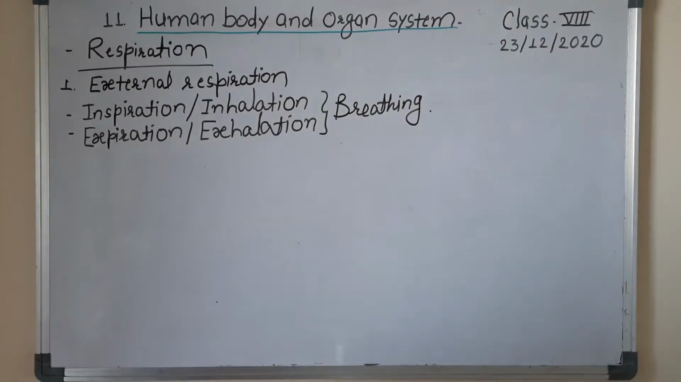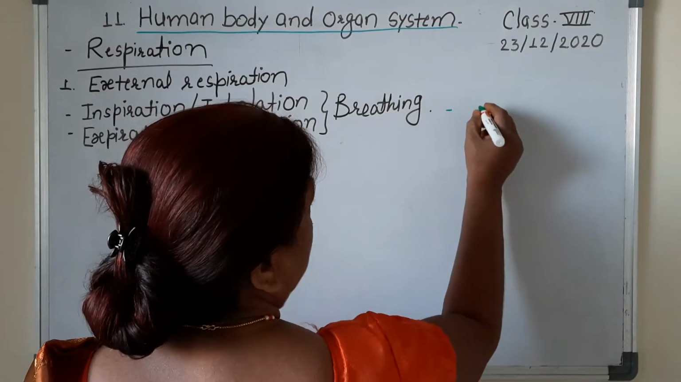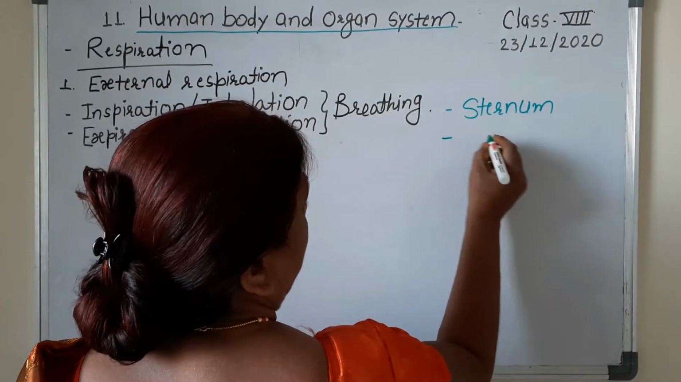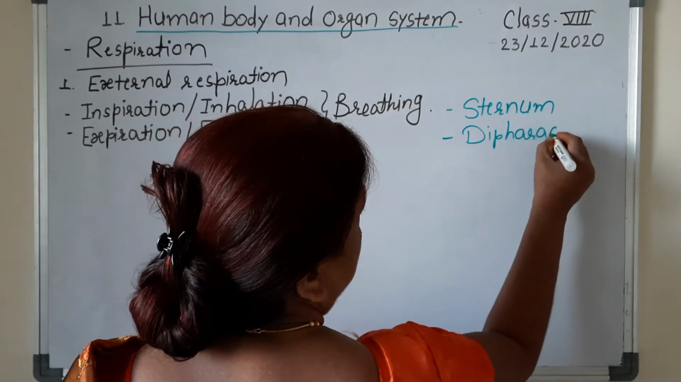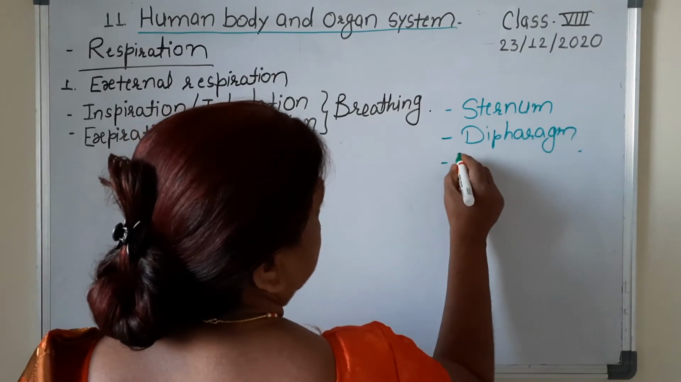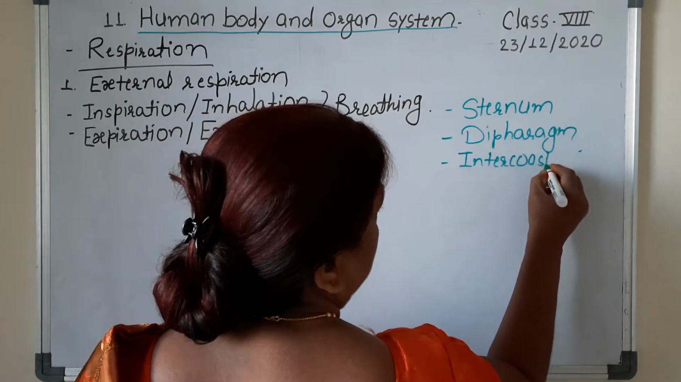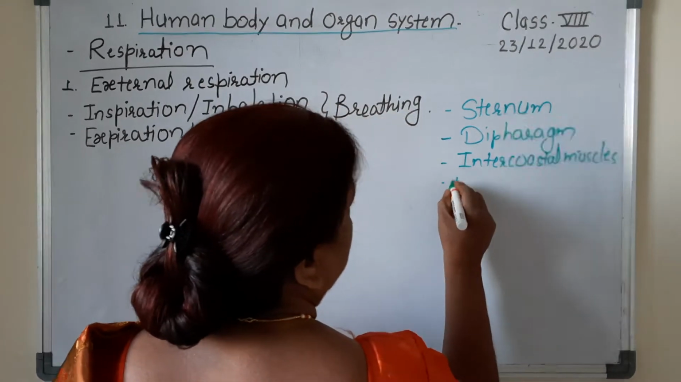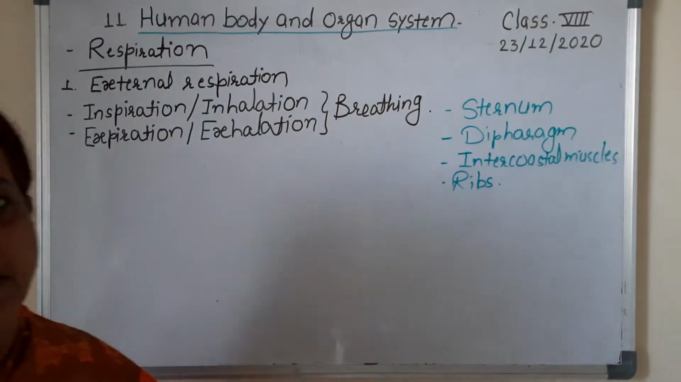Now in this breathing process, 4 important parts in the body take part. For example, first of all, the sternum. The second part is the diaphragm. The third is the intercostal muscles. And the fourth is the ribs. These 4 parts play an important role at the time of breathing.